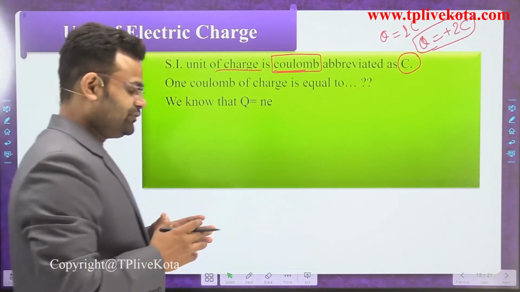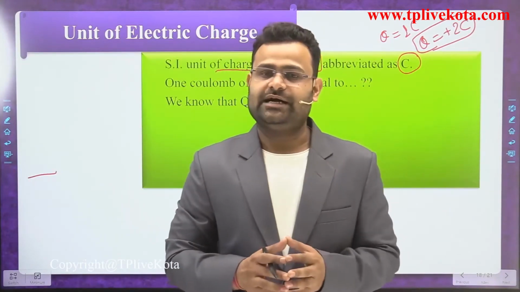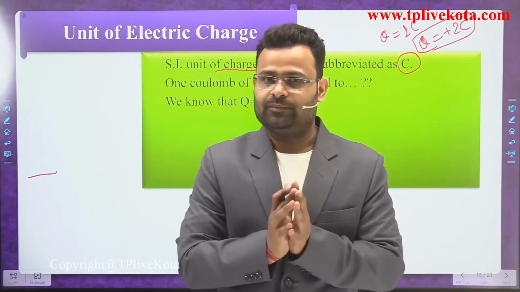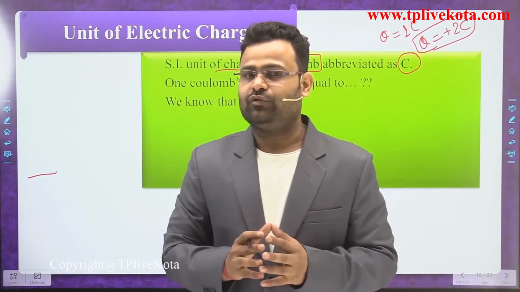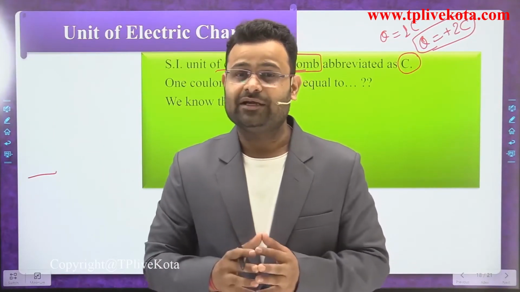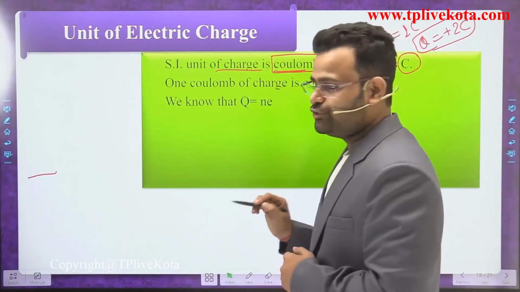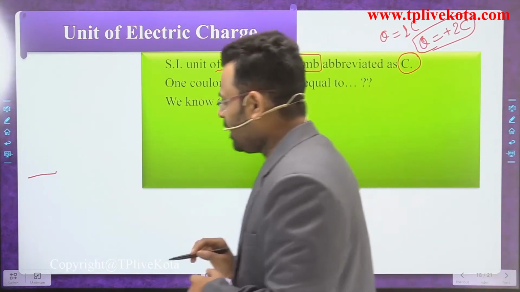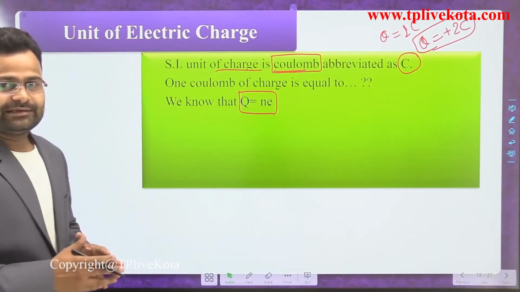Dear students, 1 electron has a charge of 1.6 into 10 to the power minus 19 coulomb. If we want to calculate the number of electrons required to get 1 coulomb charge, what formula do we use? We use the formula Q equals Ne. And how can we calculate that? First we give the answer.